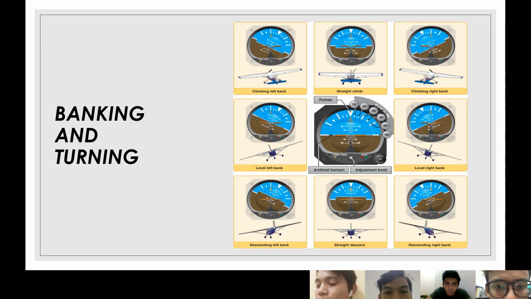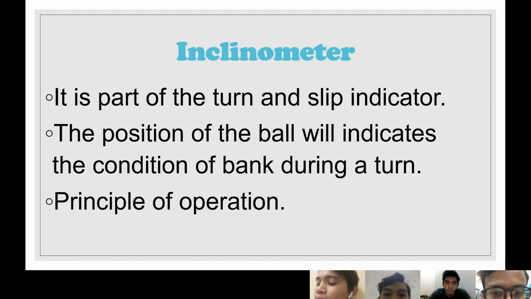Okay, next, banking and turning. Banking and turning include climbing left bank, straight climb, climbing right bank, level left bank, descending left bank, straight descent, and descending right bank. Okay. So next, the inclinometer. The inclinometer is a part of the turn and slip indicator. The position of the ball will indicate the condition of bank during a turn. Principle of operation.